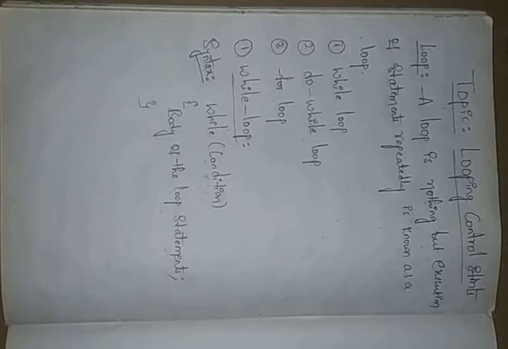After execution of the statements, the loop moves again to our condition for checking. I will show you one example for this.